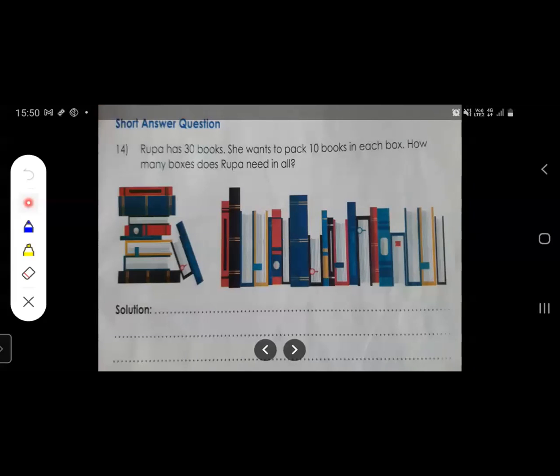What is given? Rupa has 30 books. How many books is Rupa having? 30 books. She wants to pack 10 books in each box. So how many boxes does Rupa need? Here there are 30 books, right? She wanted to pack 10 books in each box.